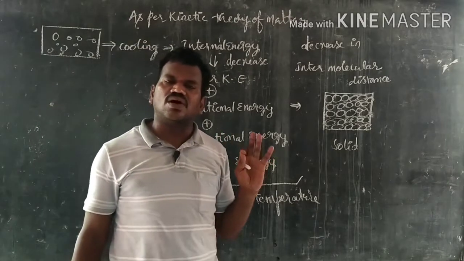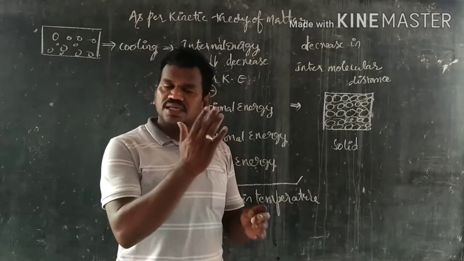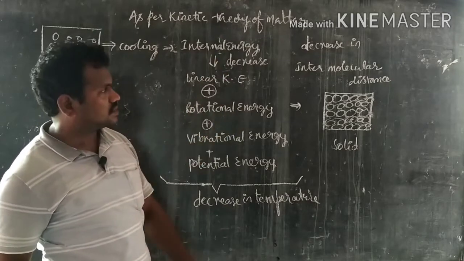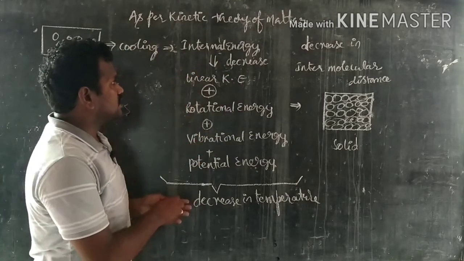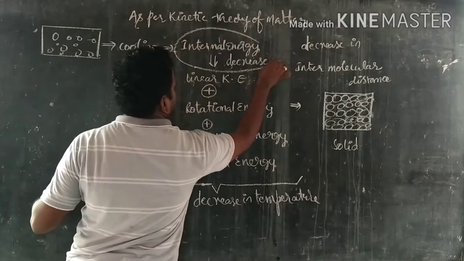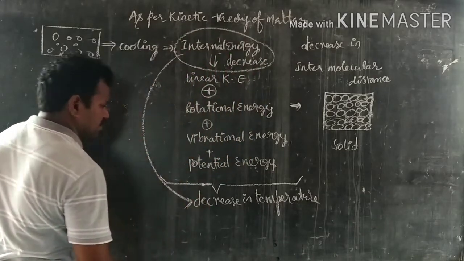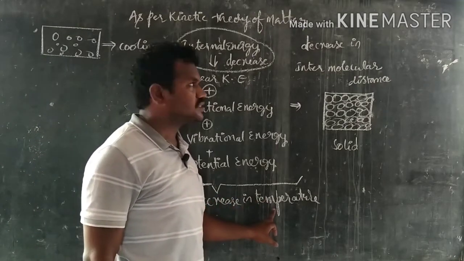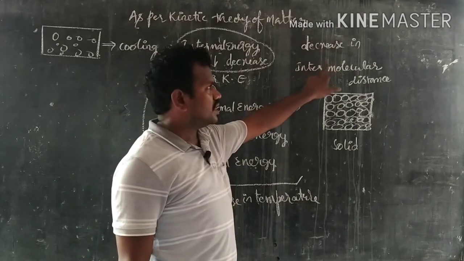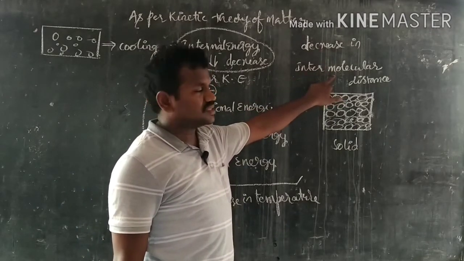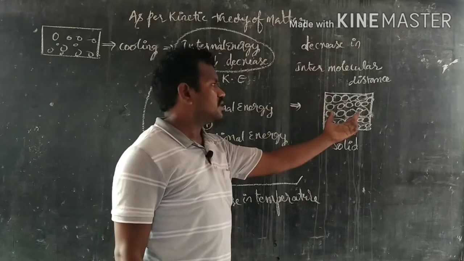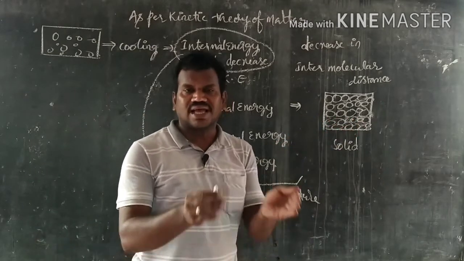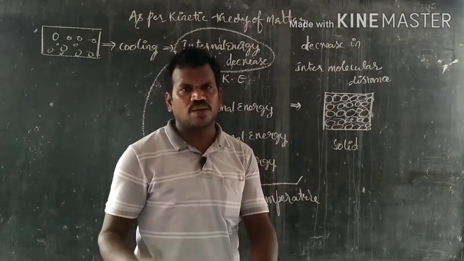This is an exact opposite of melting. In melting, internal energy increases. In the case of freezing, internal energy decreases. As the internal energy decreases, there will be a decrease in the temperature also. As the temperature decreases, there will be a decrease in the intermolecular distance. As the intermolecular distance decreases, the particles come close to each other. As the particles come close to each other, they arrange in the form of a fixed shape.